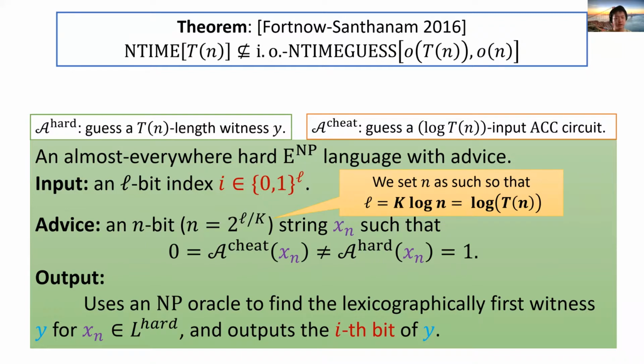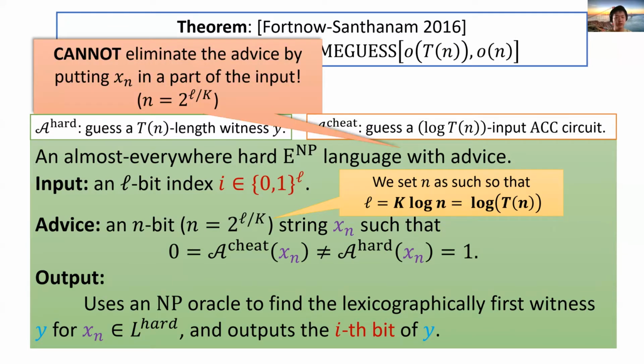The algorithm uses an NP oracle to find the lexicographically first witness y for x_n and outputs the i-th bit of y. We have argued that if A-cheat of x equals 0, then the string y cannot be computed by any sub-exponential size ACC circuit. Therefore, for all sufficiently large L, given an n-bit advice, this algorithm computes a hard function that does not have a sub-exponential size ACC circuit.